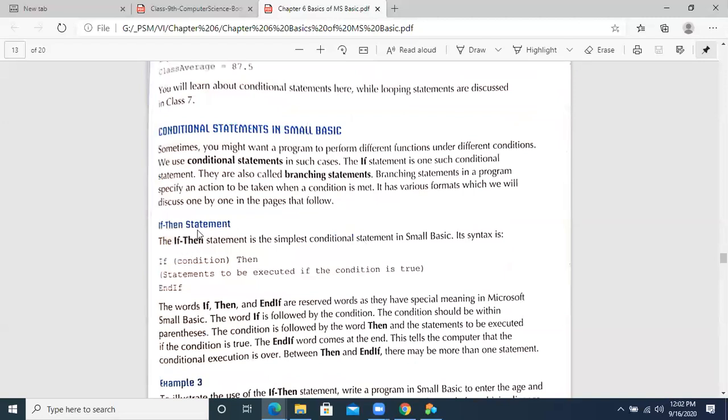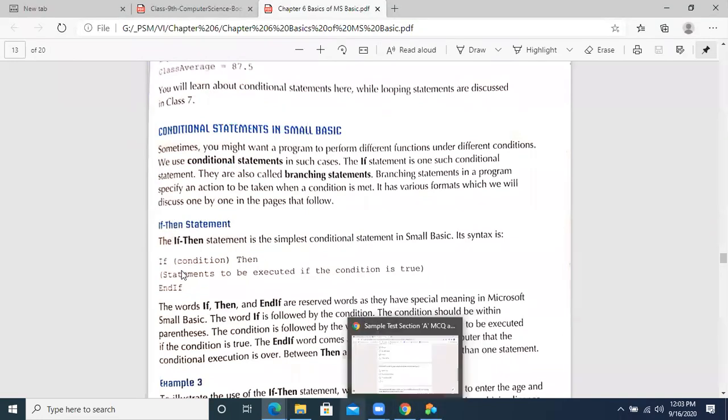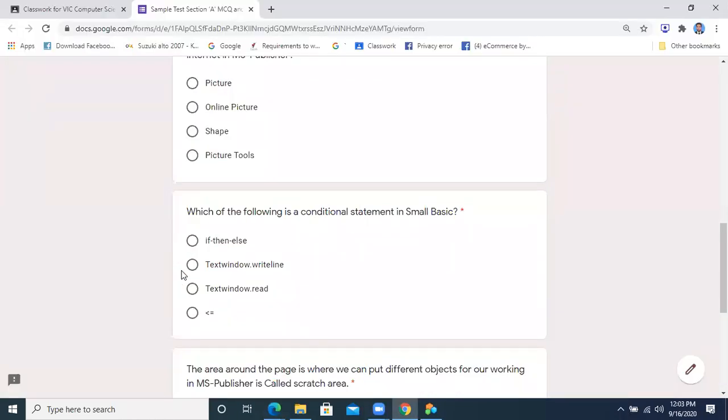और ये क्या लिखा हुआ है? What is mentioned over here? This is a conditional statement. So what will be the answer? What will be the answer? No one can tell about it? If dash, then dash, else.